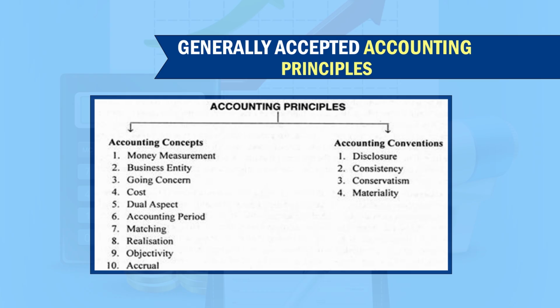As far as the accounting conventions are concerned, there are 4 accounting conventions. The first one is disclosure, second one is consistency, third one is conservatism, and the fourth one is materiality. So, well friends, these are the 10 accounting concepts and 4 accounting conventions.